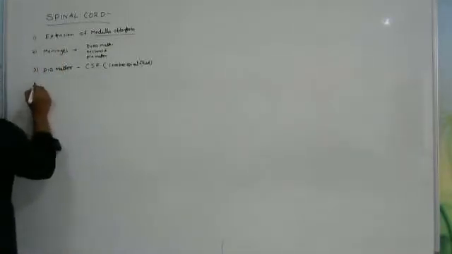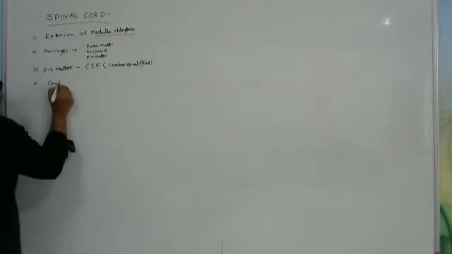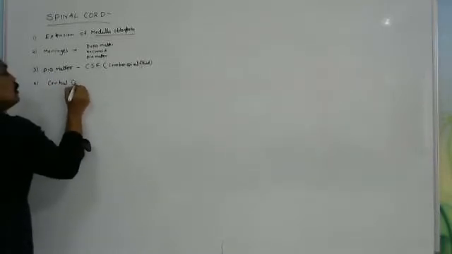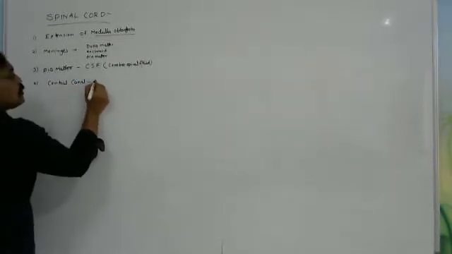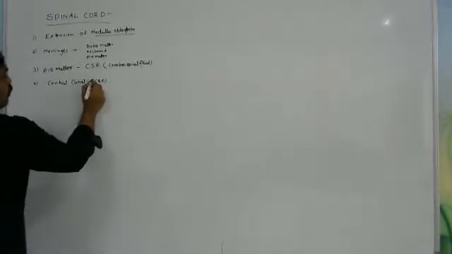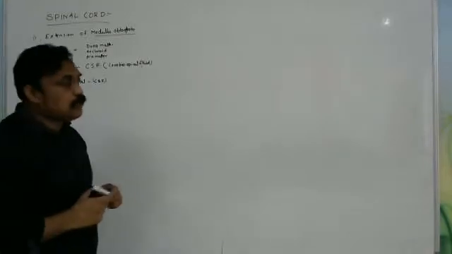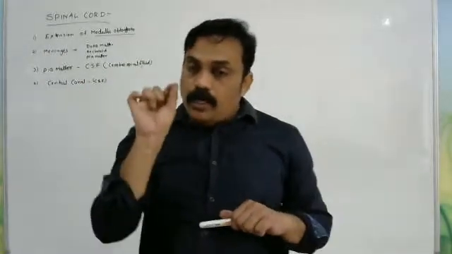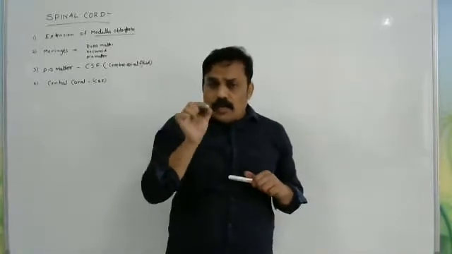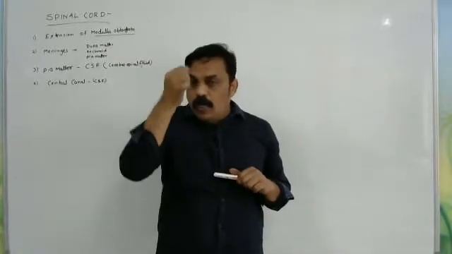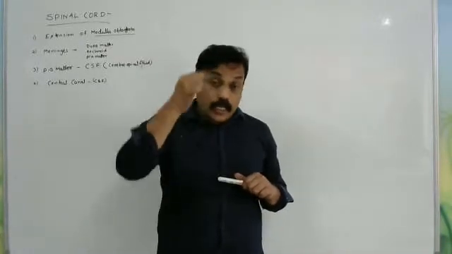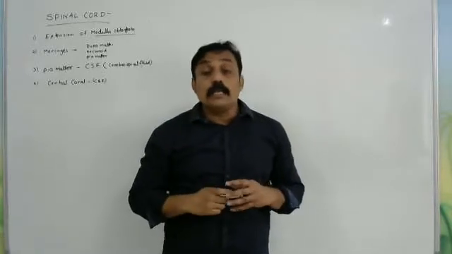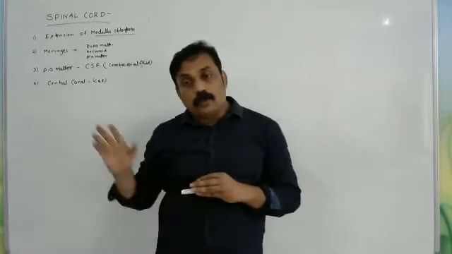in the central canal. I will show where it is. In the central canal, CSF is passing. What is the meaning of central canal? I will show the diagram. In the spinal cord, in the middle, a small canal hole is there. Canal means small hole. Throughout the spinal cord that canal is there. Inside the spinal cord, cerebrospinal fluid is passing.